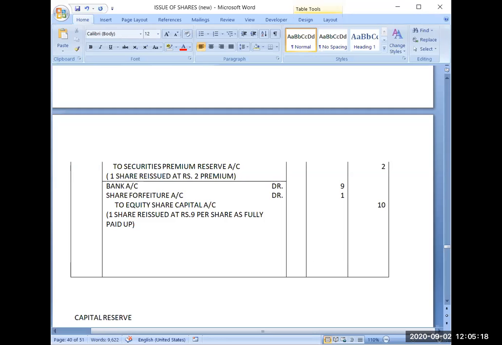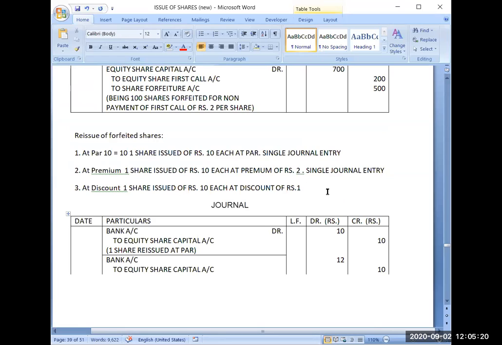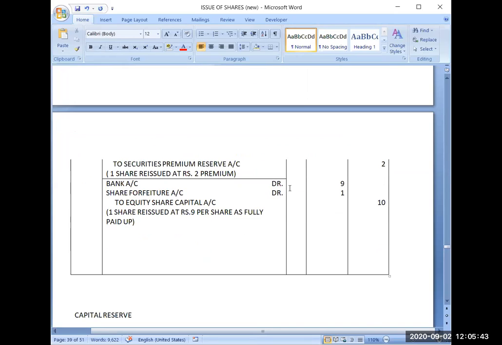First, I have issued the share at a discount of ₹1. So my share value is ₹10 and I am giving a discount of ₹1. How much amount will I be receiving? Those who are not clear can participate. If I am giving a discount of ₹1, how much amount will I receive? Obviously 9. So the bank amount is 9. Bank amount is clear.